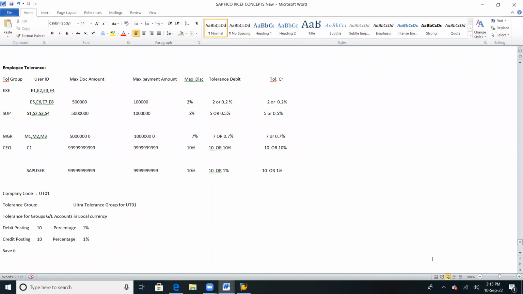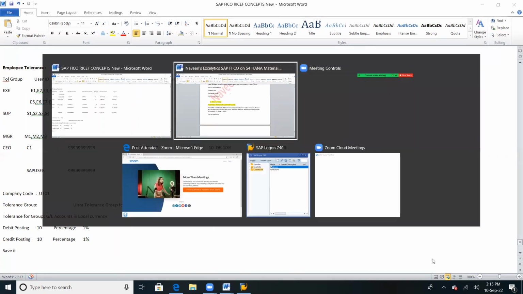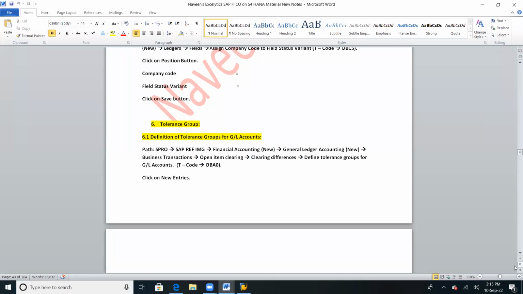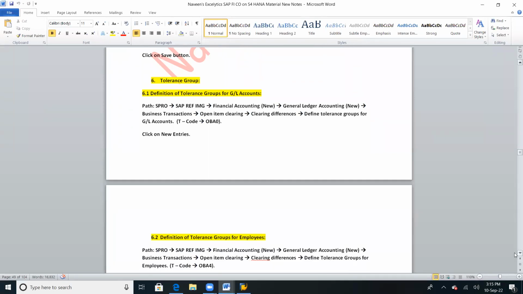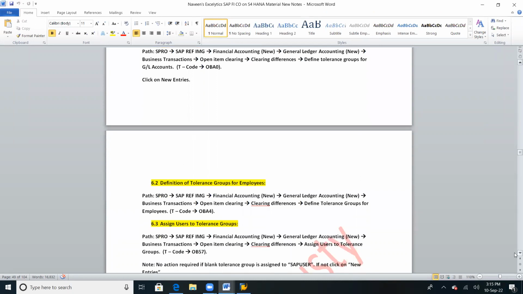Write down the path for employee tolerance: Definition of tolerance groups for employees.